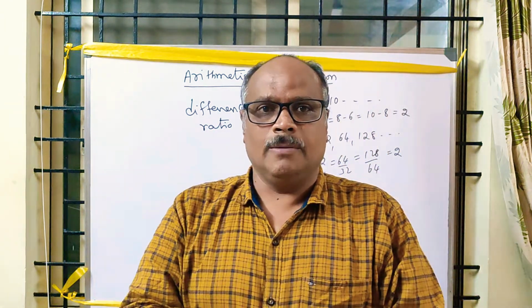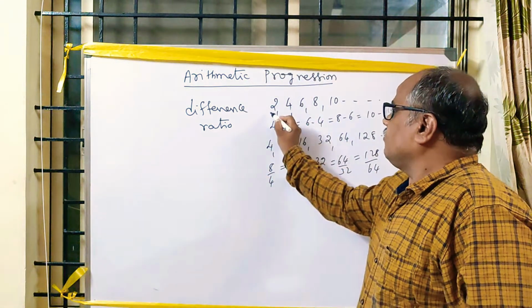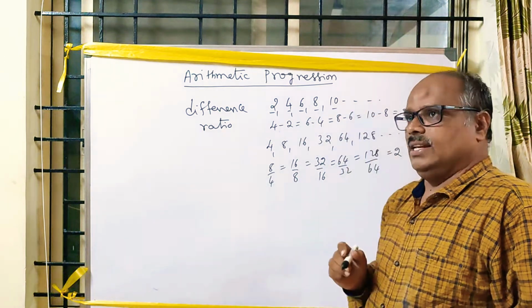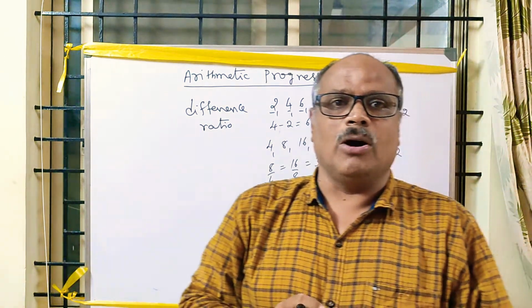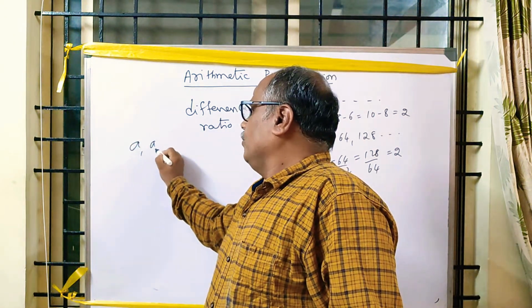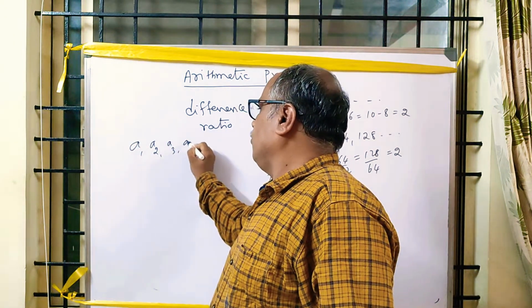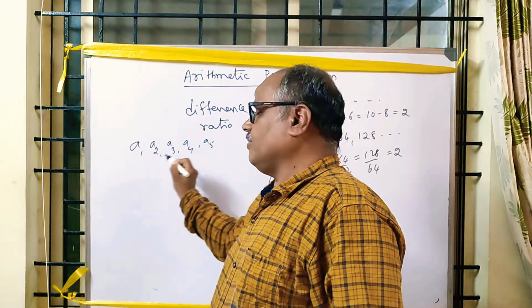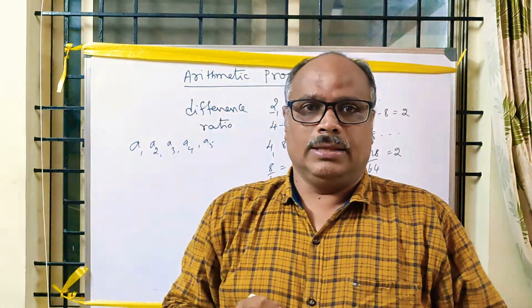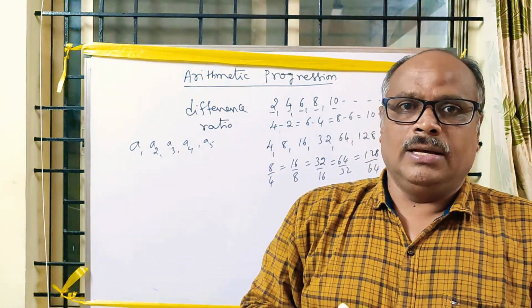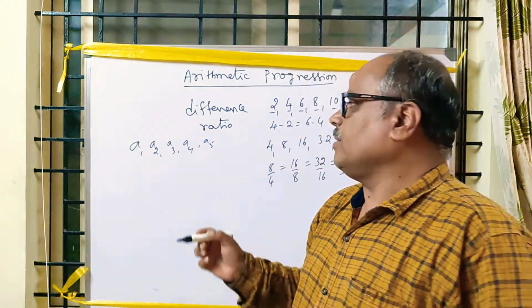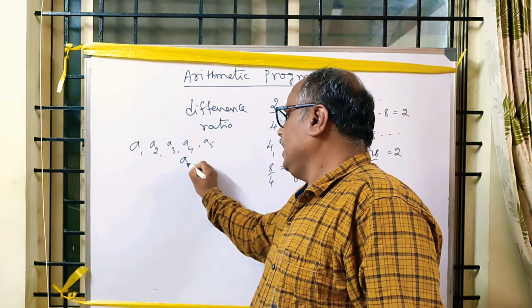In a sequence, this is the first term, this is the second term, this is the third, fourth, fifth. The first term is denoted by A1, the second term is denoted by A2, the third term is denoted by A3. Similarly, the 10th term is denoted by A10 and the nth term is denoted by An.